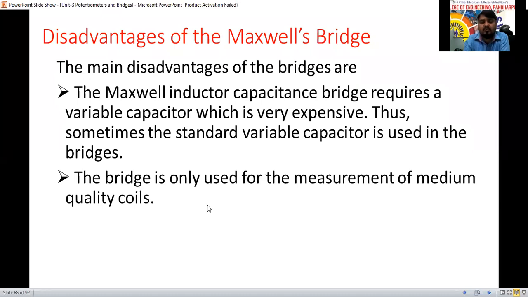So this bridge is only used for the measurement of medium quality coils, medium quality factor of the coil. It is not applicable for high quality factor or high inductance values. These are the advantages and disadvantages.